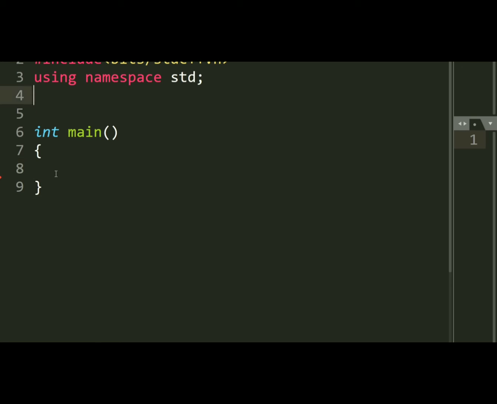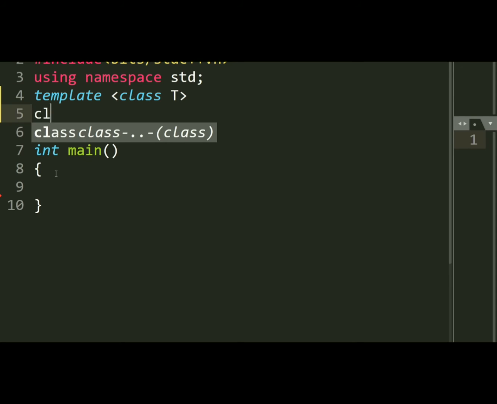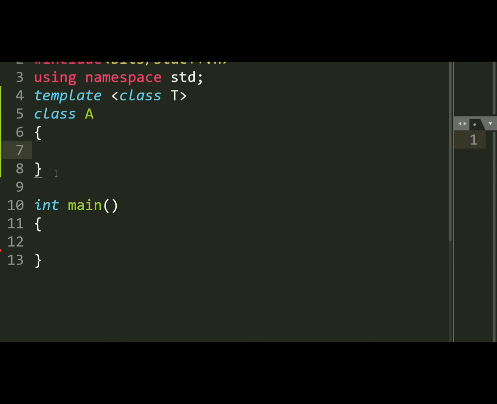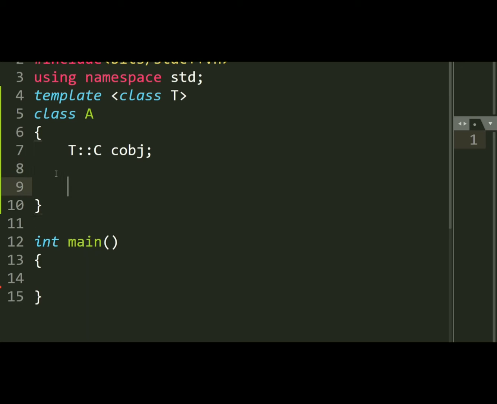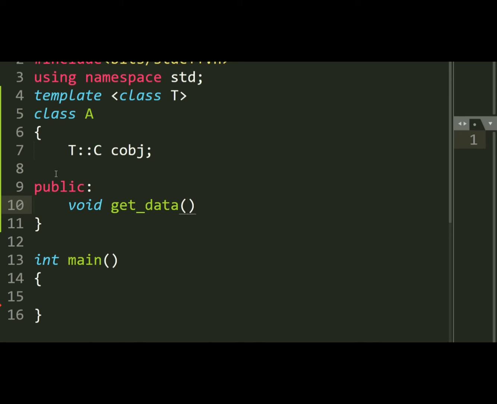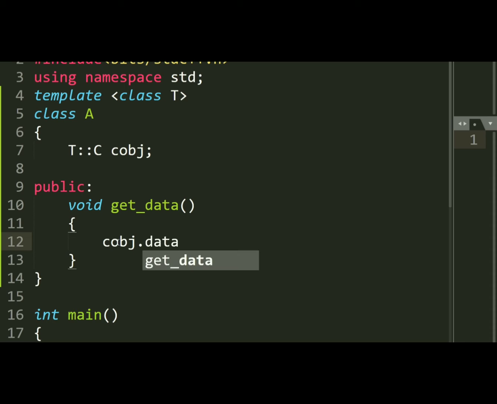First of all, I will create one template class A. Now within this class A, I will define the instance of class C. Under the public section I will define one function, void getData, and in this getData function I will call the data function which is defined in class C. To call the data function of class C, I will use the object of class C, so I will write C obj dot data.